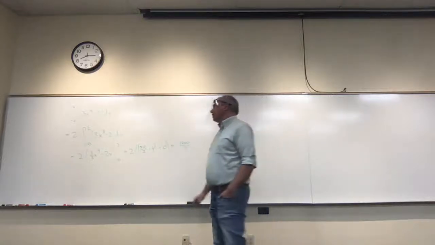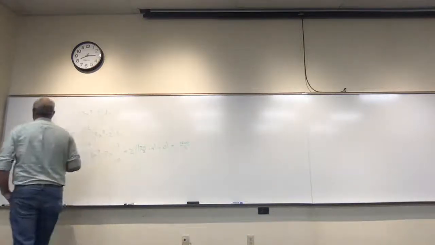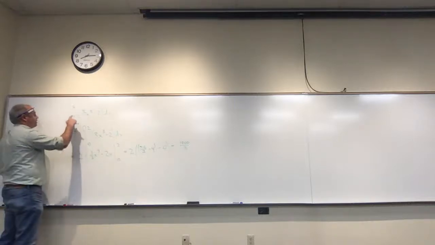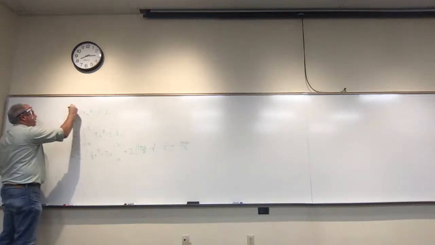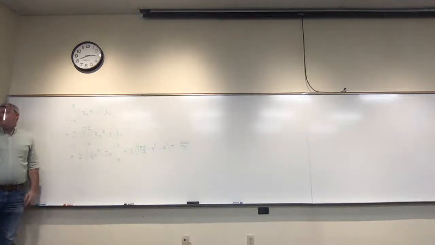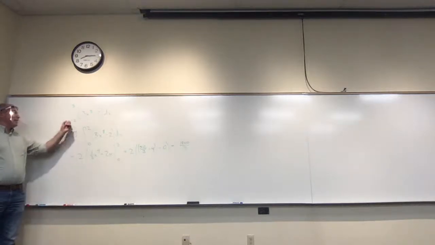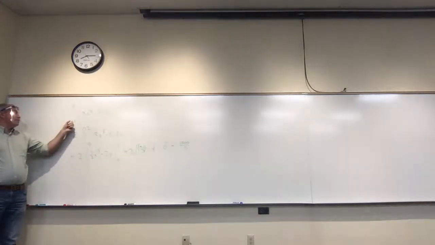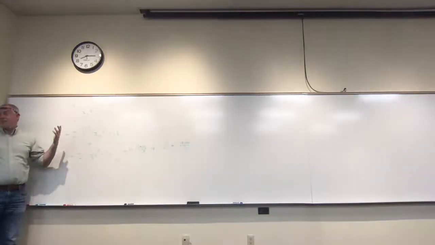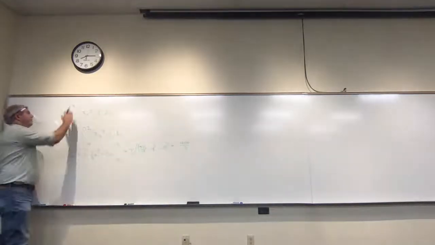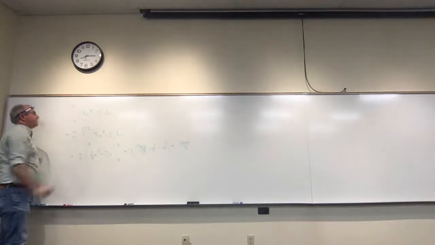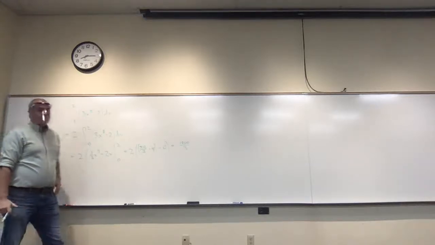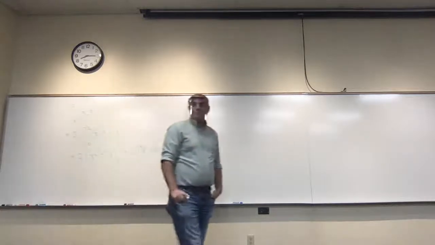And symmetry definitely makes integration easier if you can use it. Now, something you have to be a little bit careful of, this isn't in this section, but later you'll come across something like this. And if you were going to 3, then it's just all gone. You can't do it anymore because it has to be a symmetric interval across 0. So since it's from -2 to 3, you can't use symmetry. If it were from -3 to 3, you could use symmetry. So this only works because of the nice symmetry of the interval across 0.